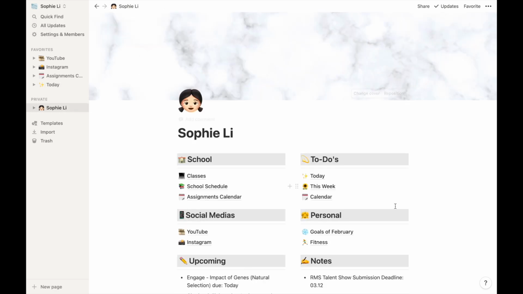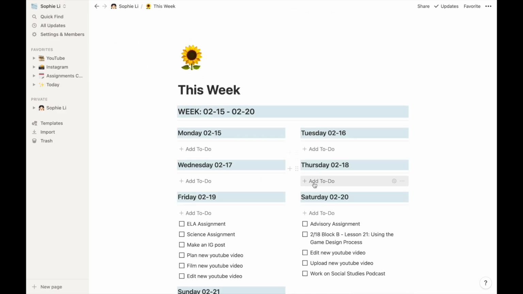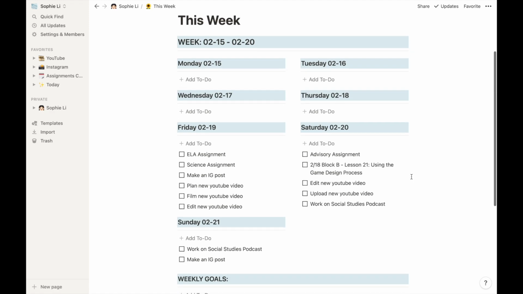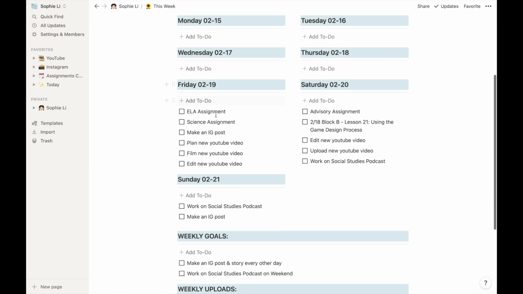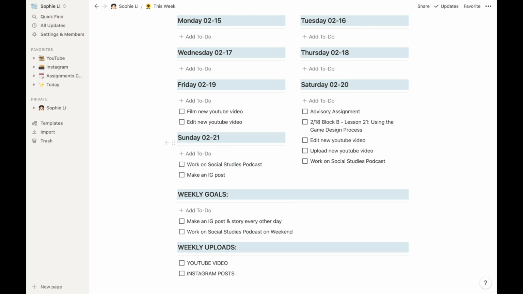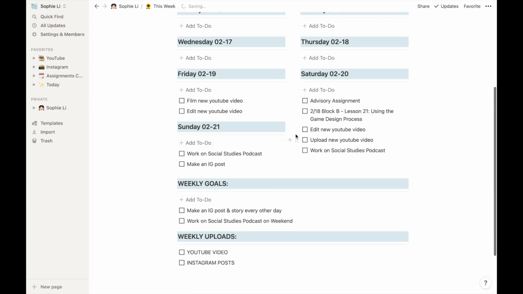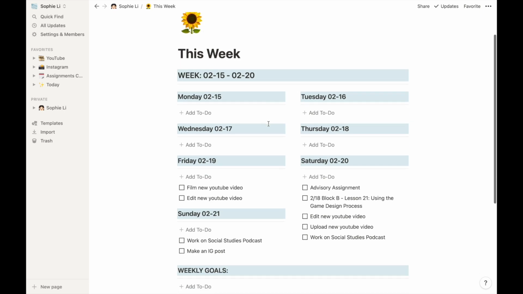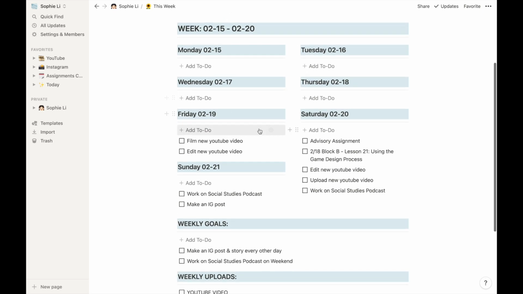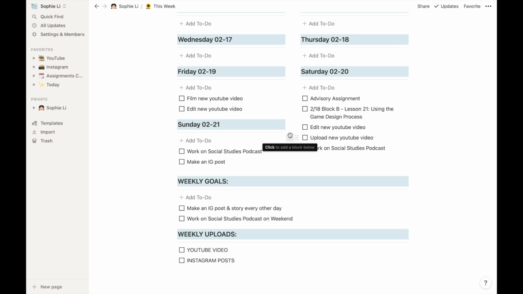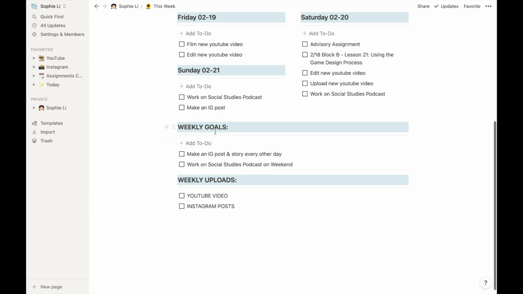Alright, so let's go back and go to this week. To be honest, I barely even use this week, but sometimes I do. So I have this little thing that is called Friday, and I forgot to take them off, so I'm just going to be taking them off and deleting them over here, even though I don't have an archive subpage, because I feel like there is no need to add one since I already have one in my to-do for my today subpage.